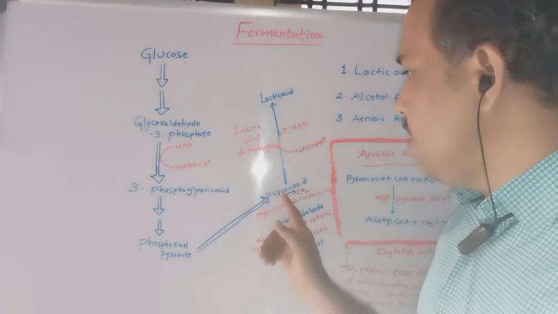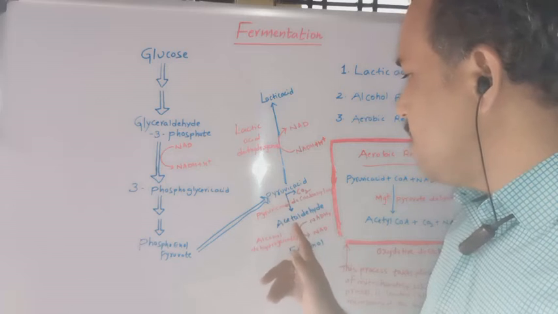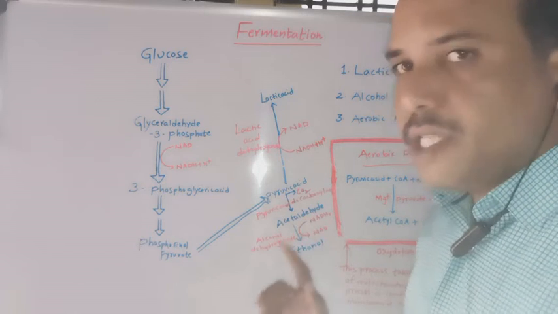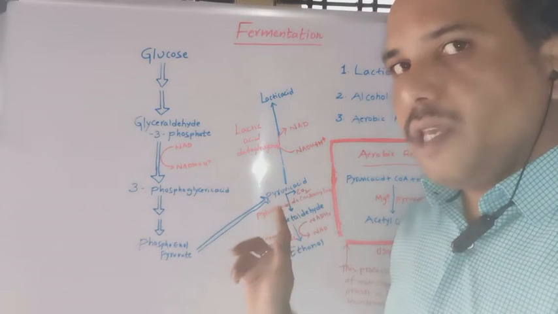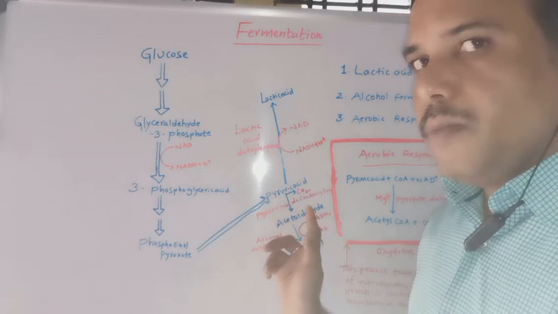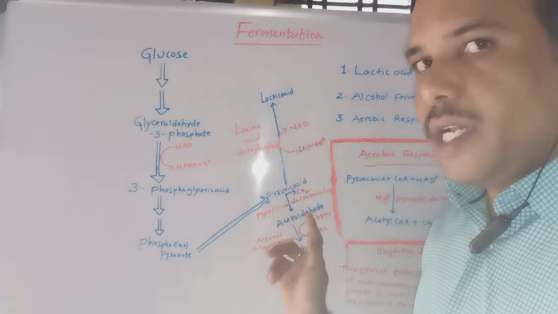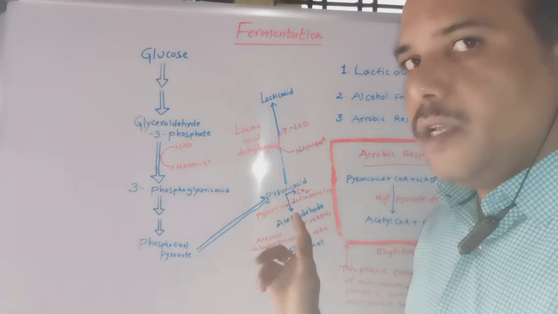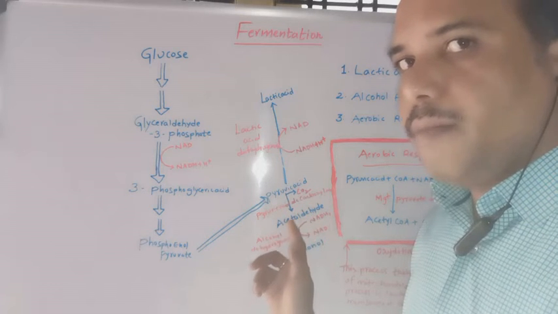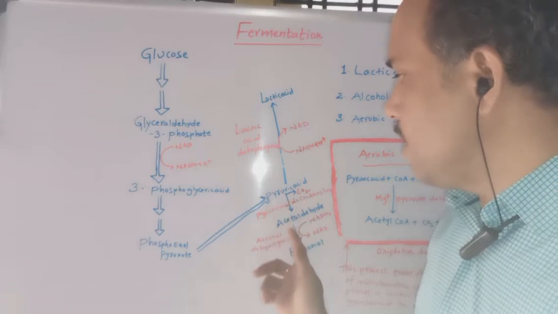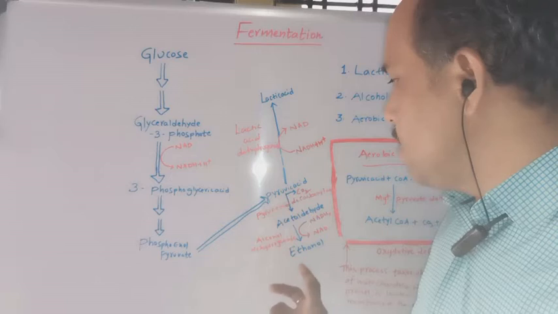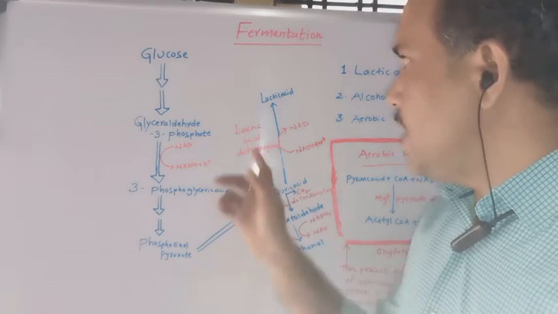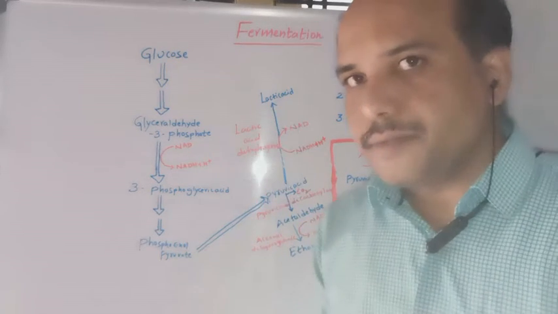Here pyruvic acid is converted to acetaldehyde, and after that to ethanol, which we can observe in most unicellular eukaryotic organisms like yeast cells and prokaryotic cells like bacteria, the lower organisms. This is the kind of process we observe here. And next, lactic acid.